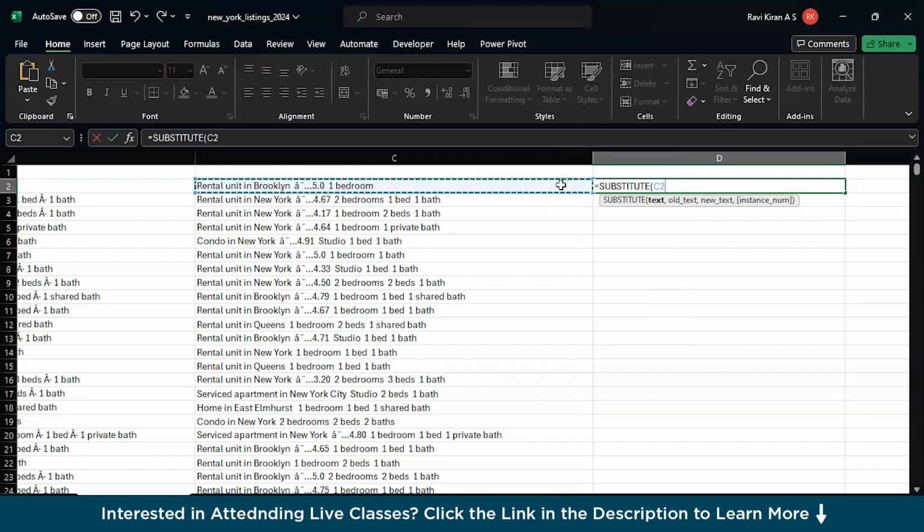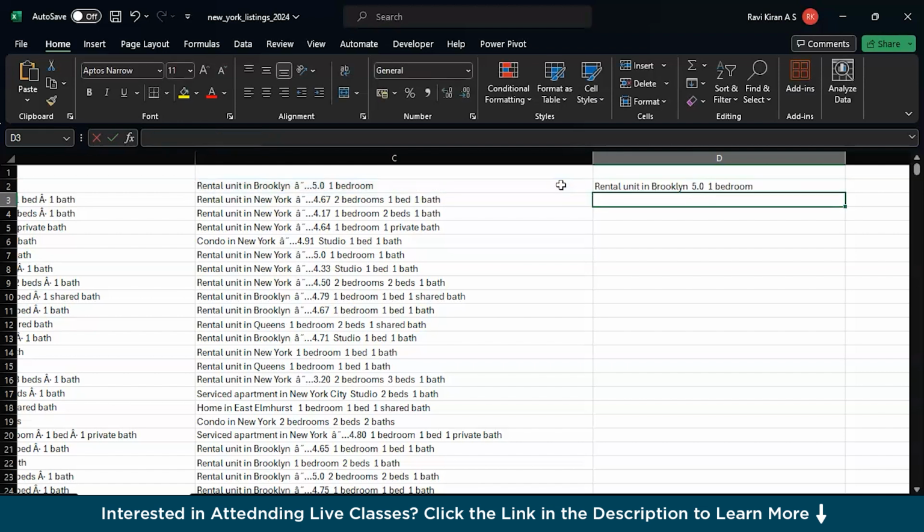Let's try to fix it with function key F4. Column C is fixed. The cell numbers will change: 2, 3, 4, 5, 6, comma, the old text, since we are keeping text, so double quotes. Inside that we have the text, close the double quotes, and what you want to replace it with? Nothing. Two double quotes, close the bracket and enter.